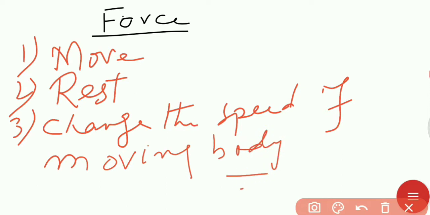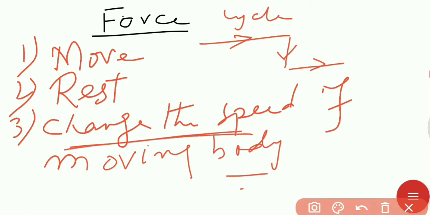What is the example? The body is moving in that direction. Suppose you are riding a cycle, and you are moving in that direction. Now by just turning your handle, you can move in another direction. Now you can change that direction. So direction change also. Okay, this is the direction change.